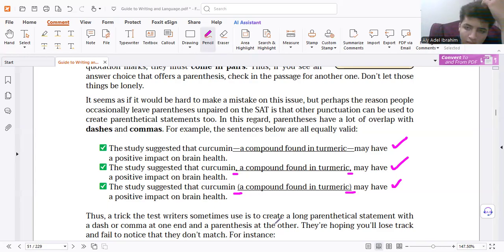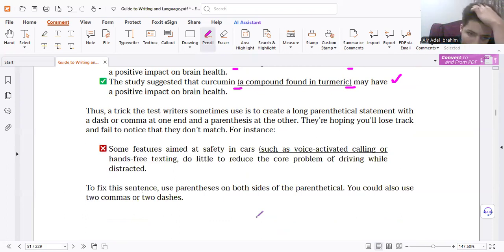Now let's go to the next. Now we need to know why it's wrong. Simply delete between the parentheses and read. Some features aimed, subject verb, at safety in cars, do little. So what does it mean? Features to understand reason. No. So I don't understand what's going on, but simply, if you say I don't understand, then you have something wrong.